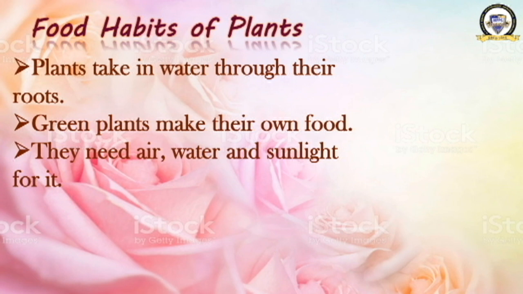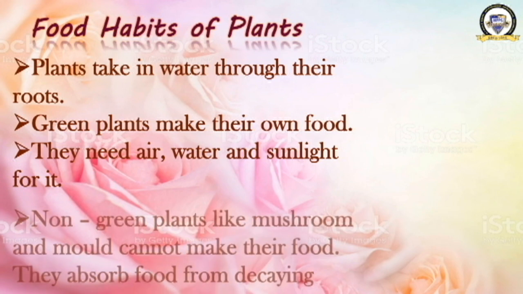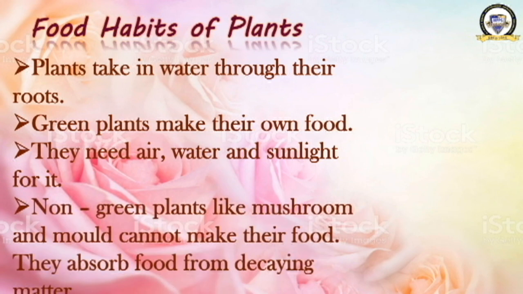The plants need air, water and sunlight for the making of their food. Only green plants make their own food. And what do they need to make their food? They need air, water and sunlight to make their food.